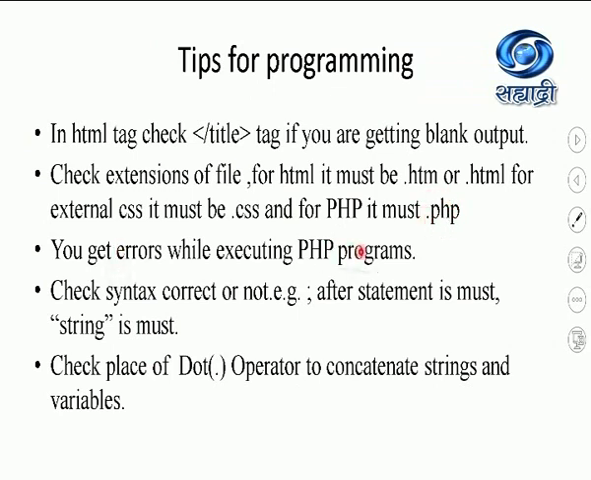If you get an error while executing the PHP program, check the syntax, whether you have given a semicolon after each statement. Students, do remember that a for loop does not have a semicolon at the end after the round bracket. Even the if statement does not have a semicolon on the same line, because that indicates no statement inside the if or inside the for. Check the place of the dot, which is used as a concatenation operator in PHP to concatenate strings and variables. That's it for the tips of programming.